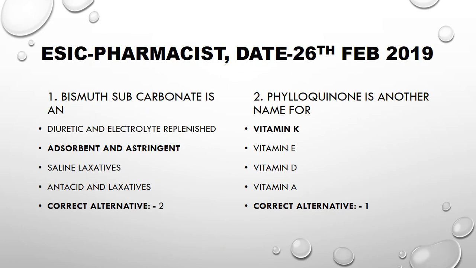First question is bismuth subcarbonate is an adsorbent and astringent. First of all, what is the use of bismuth subcarbonate? It is highly radio opaque, used in X-rays, and adsorbent means it is up to absorb the substance. Astringent means to make skin tighter so that it feels less oily.